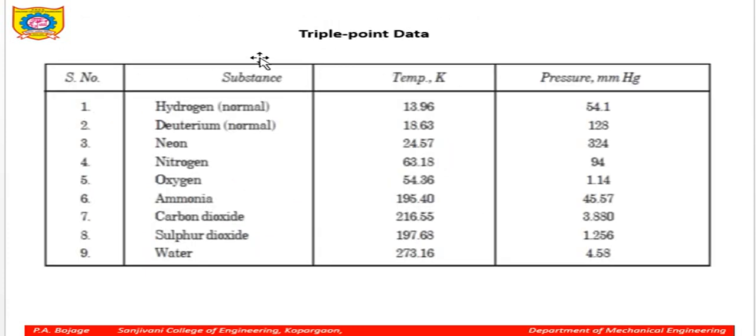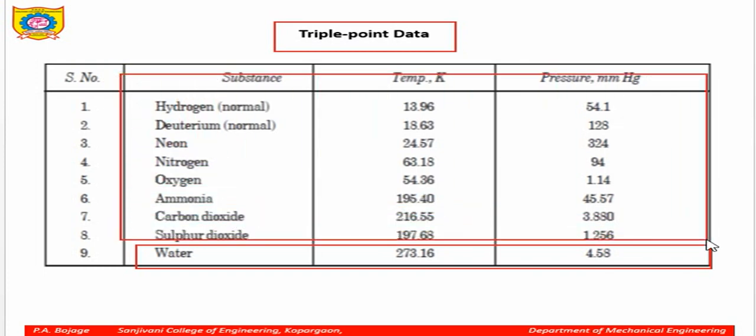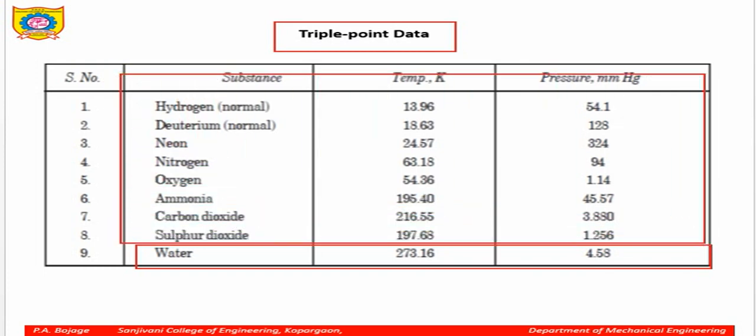So this diagram gives you the data for the triple points of different substances. You can see here water, it is how much? 273.16 Kelvin, and the pressure is 4.58 mm of Hg. So that we generally call the triple point. And these different substances have their own triple points.